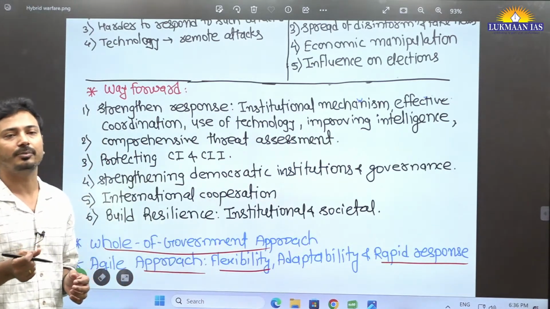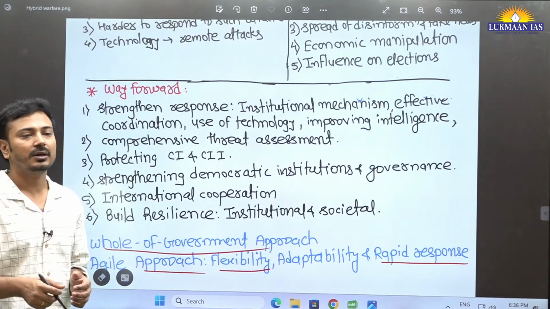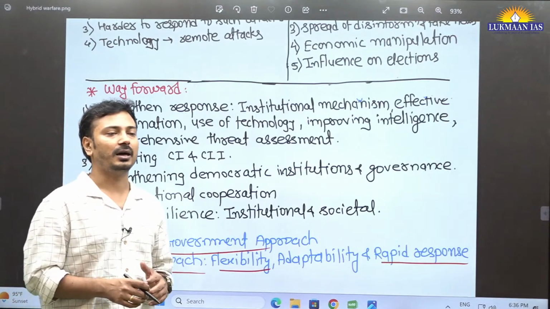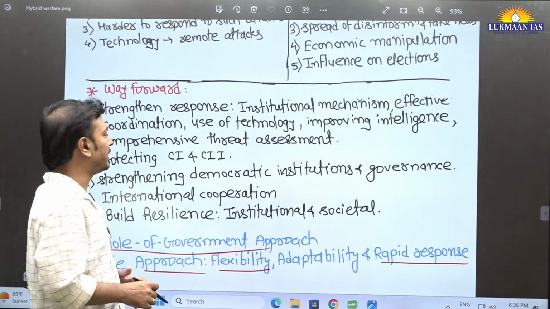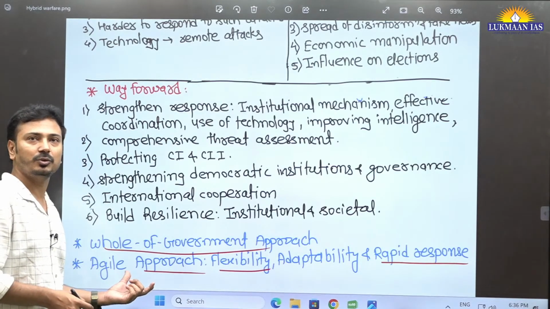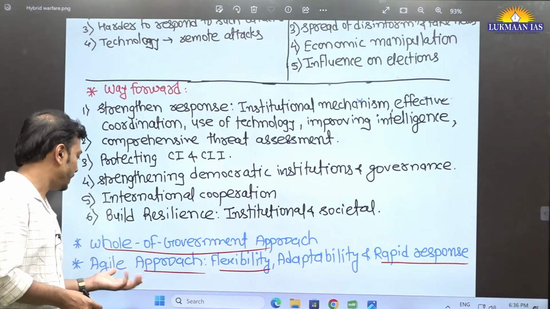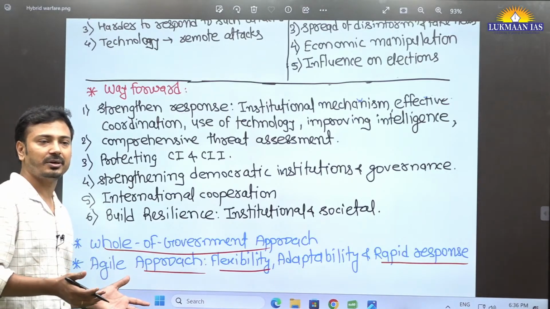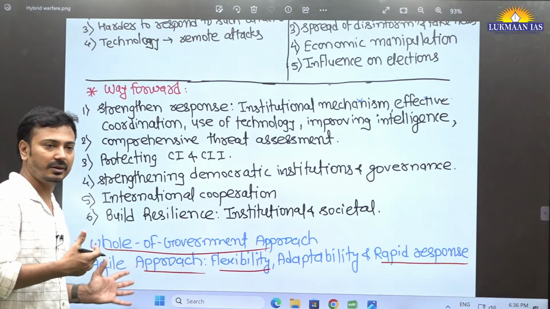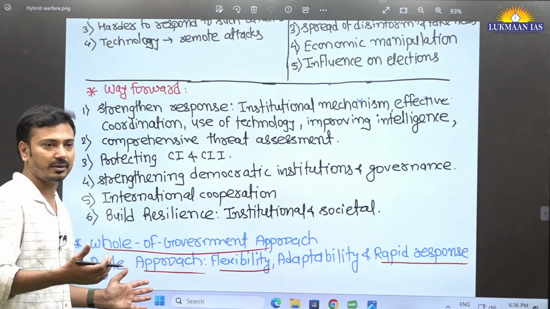Within a short period of time there should be a response. Delayed response will result in loss of life and property on a large scale in such attacks in hybrid warfare. Use this term, agile approach. Yes, we have taken these terms from a research paper. Try to understand this. These are very important terms which you can use in your internal security answers.